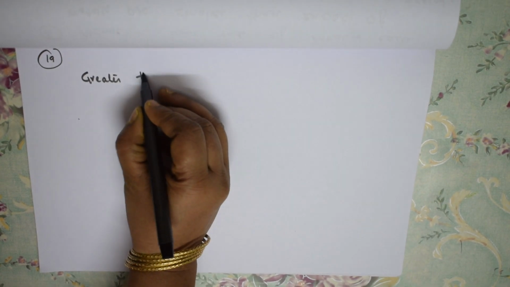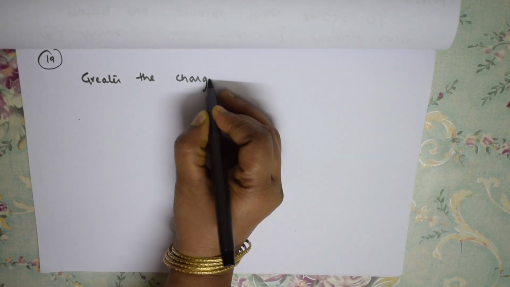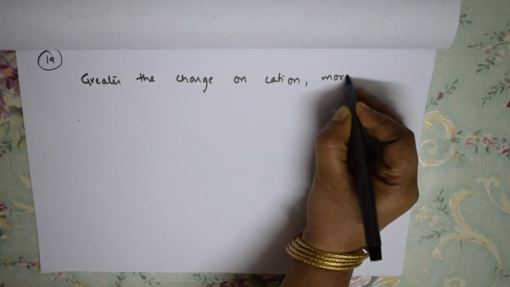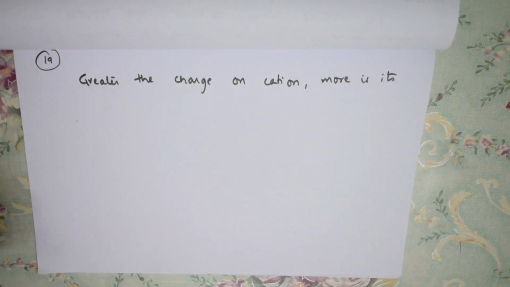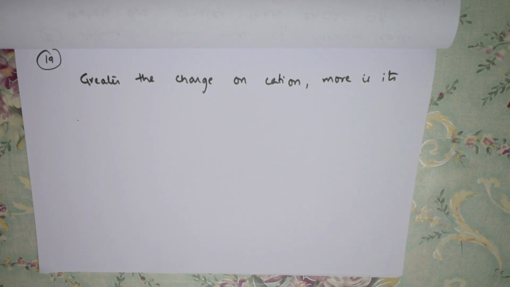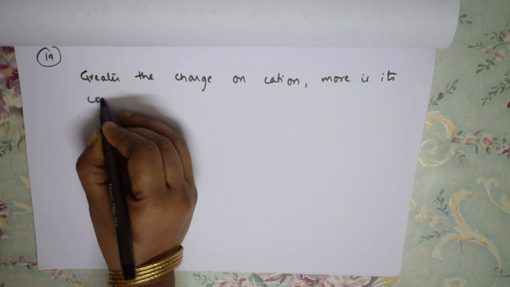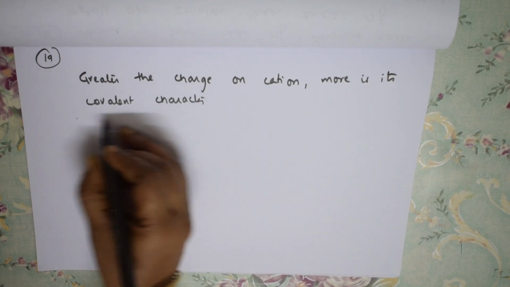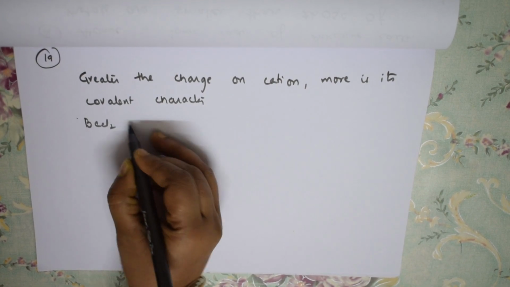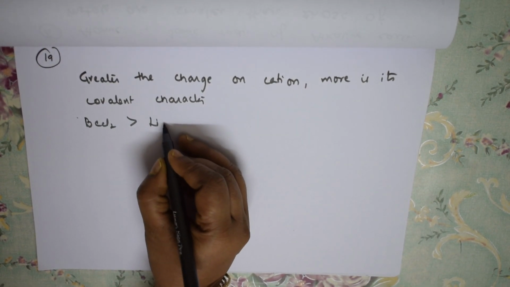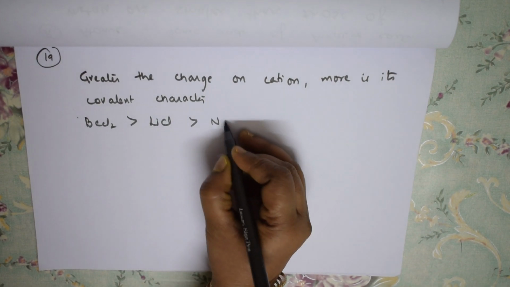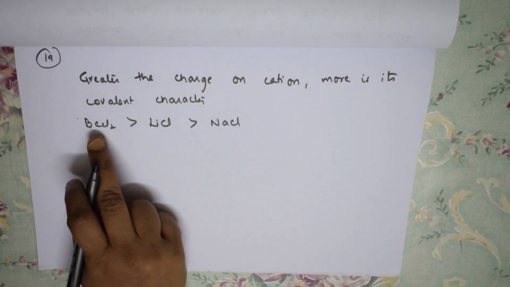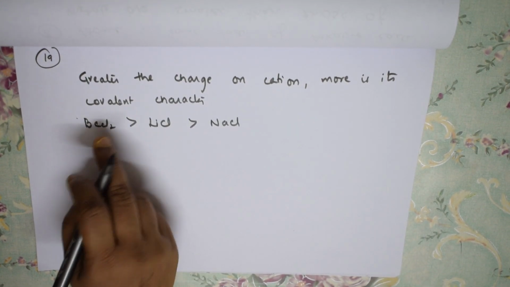Greater the charge on cation, more is its covalent character. So how can I prove this? Basically, when you take beryllium chloride greater than lithium chloride greater than NaCl. So in covalent character, we say greater the charge, beryllium is +2 charge, so this is more covalent, correct?